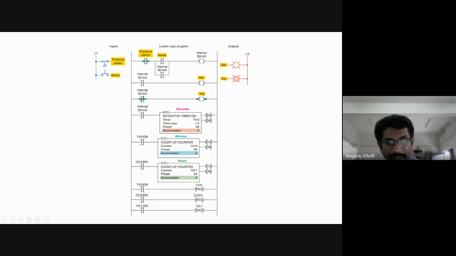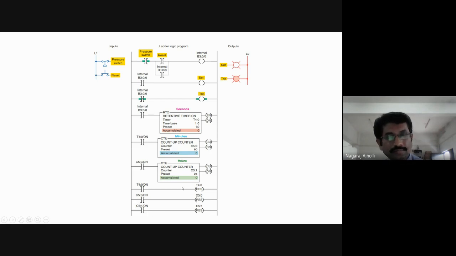T4:0/DN, when it is 1, reset is activated. The reset coil is energized, because of which seconds will be 0. Then when this C5:0/DN, the minute counter done bit, is 1, the reset coil will be energized and the minute up counter will be reset. C5:1/DN of the hour up counter, when it is energized, the reset coil is energized and then it is reset to 0.